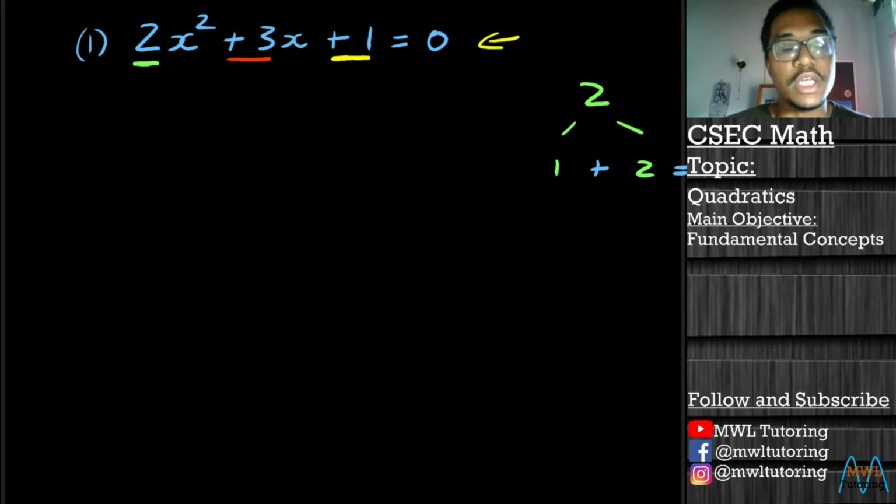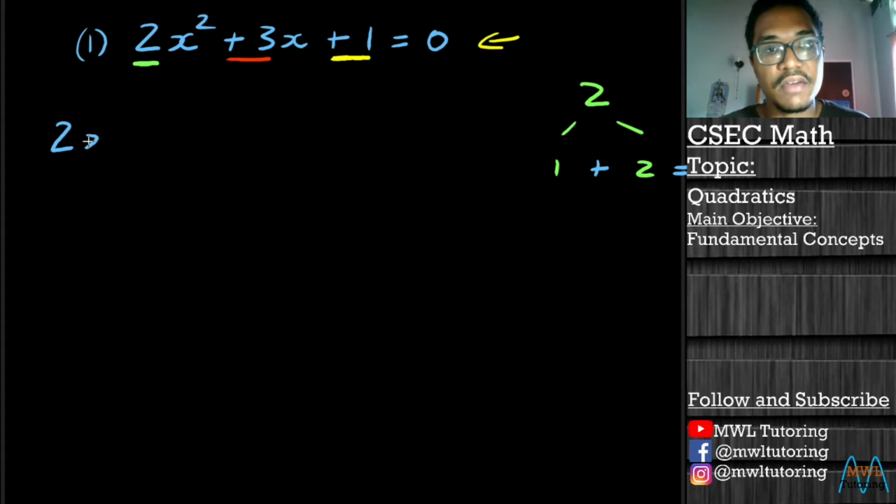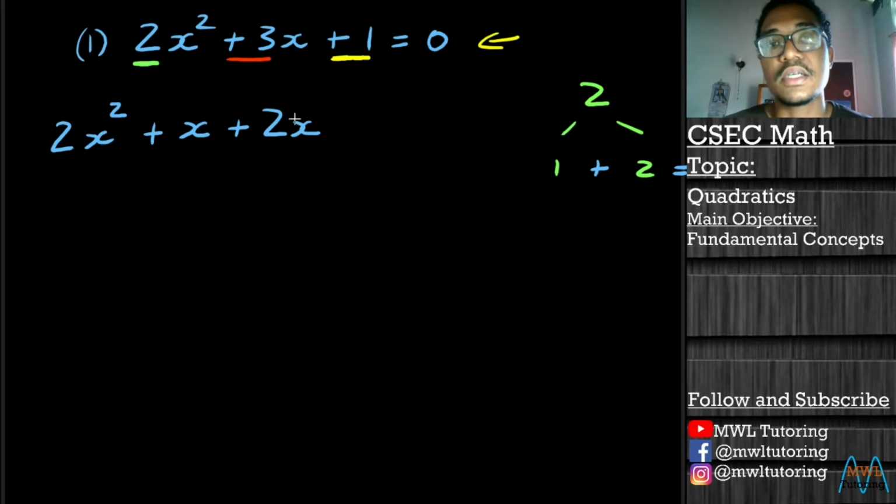And now that we know this, we want to rewrite our quadratic. Instead of writing 3x, we're going to break it up using the factors that we just found. So we're going to say x plus 2x, because if we add these up, we'll get 3x. And then we continue on with positive 1 equal to 0.